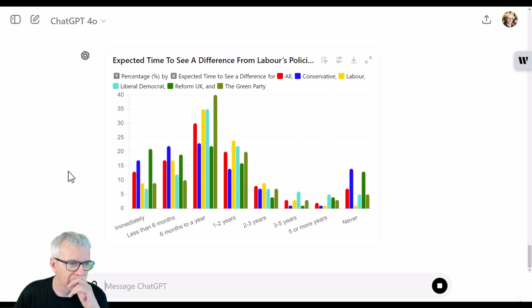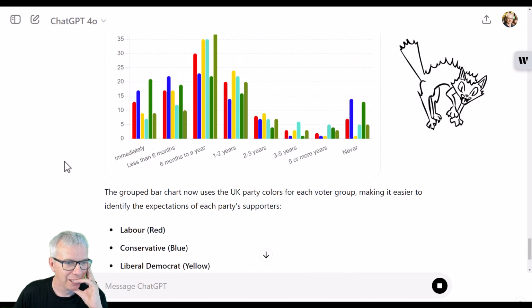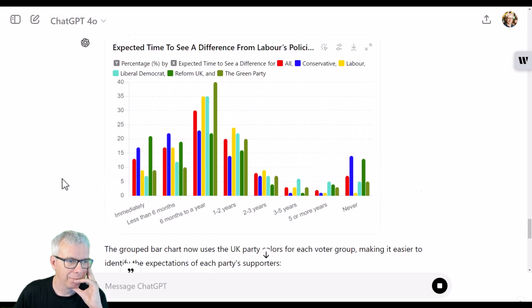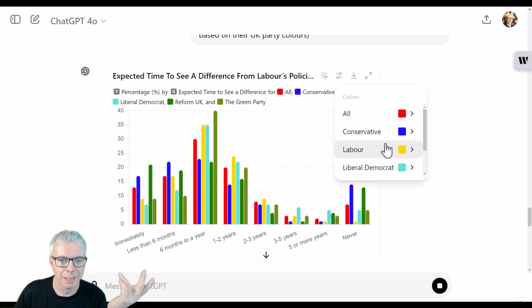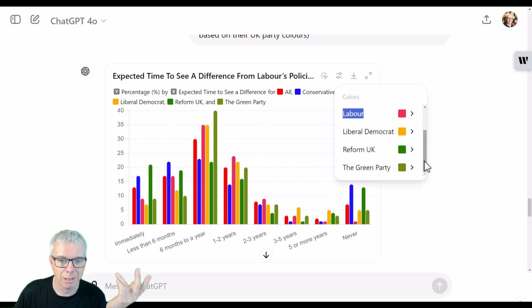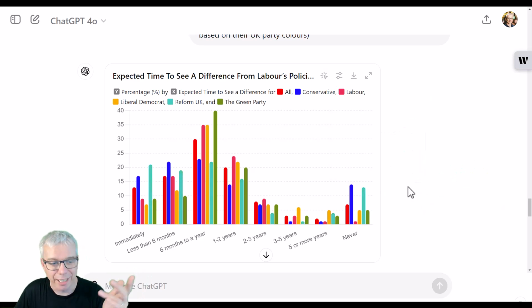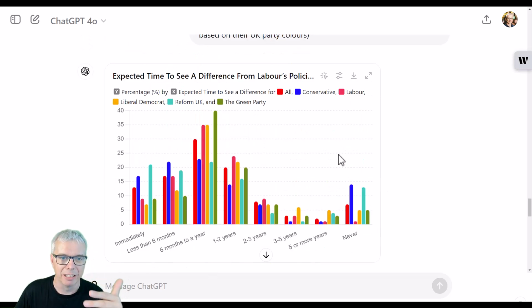That might show us, well, Labour red, Labour yellow. What? I can do it myself. Labour, Lib Dems orange, Reform teal, green, green. Right. This is one of the big challenges. It said, look, here's my text going, I can do it right. And then it actually did it wrong.